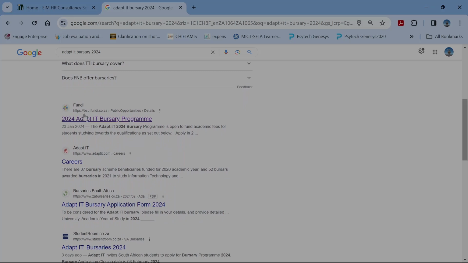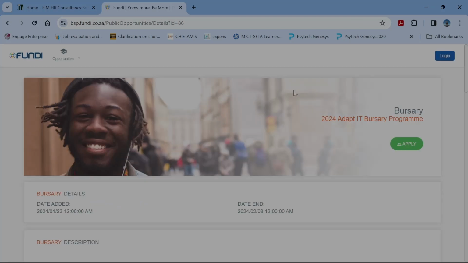We are going to go to the hyperlink that says 2024 Adapt IT Bursary Program, which is now short for Fundi. And we're going to click on this particular hyperlink. Okay. And in this particular section, the Adapt IT Bursary Program application page is on the Fundi portal. Therefore, we need to then log in and create a particular profile for ourselves.